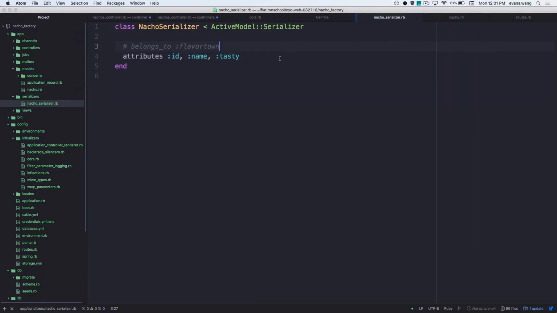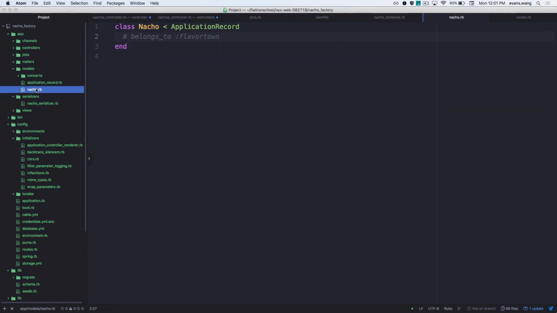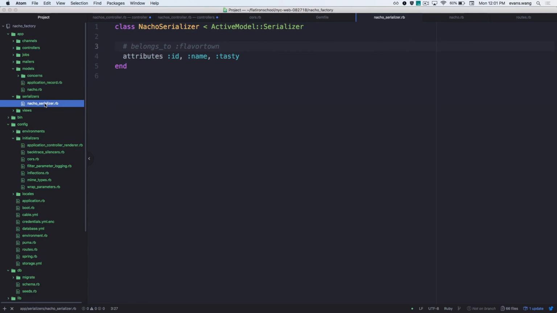Any questions on serializers and how it changes the shape for your JSON? Doing the fetch request, hitting the Rails backend that you built, and telling it exactly what to send back based on what you want to send back. Chris? If you put the Active Record relationship only on the controller, will it still function properly aside from the serializer? You mean putting it only in the model? Yeah. It will run the same methods from Active Record, but it will not return you the JSON data in the relationship that you want.